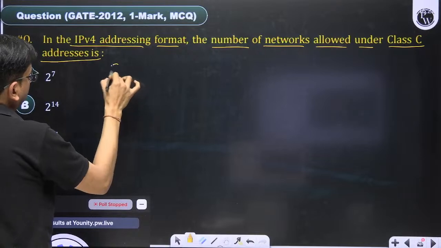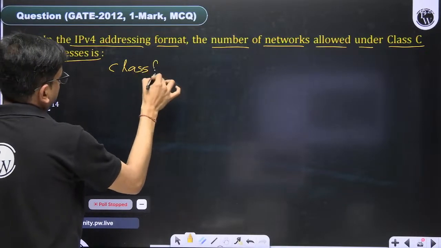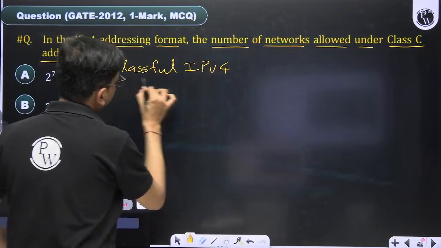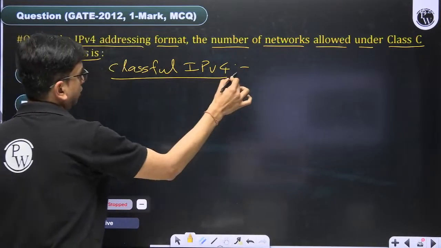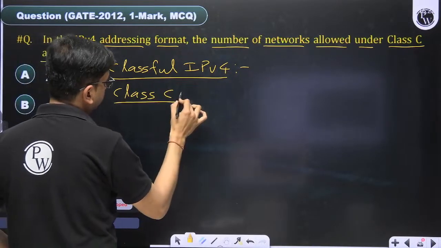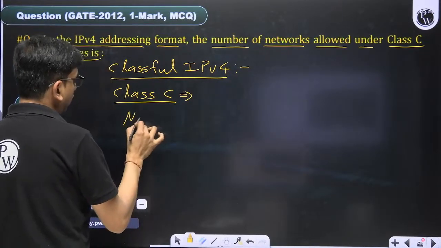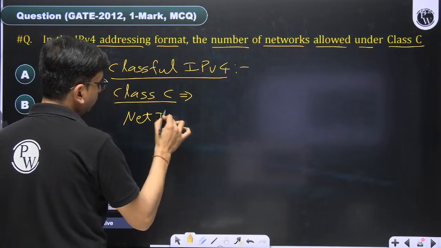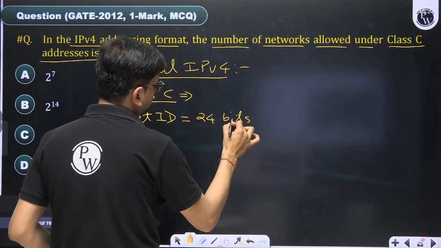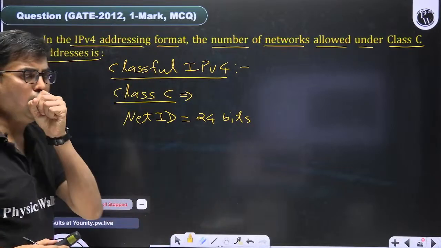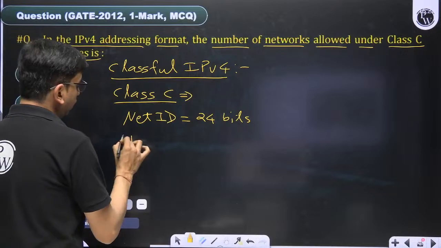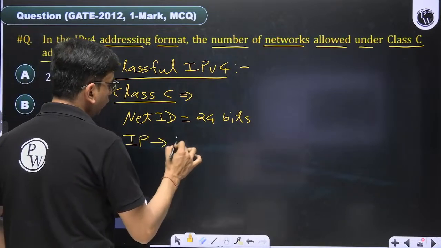So regarding classful IPv4 address, for class C, the network ID is 24-bit in size, but for class C, your IP address should start with 110.